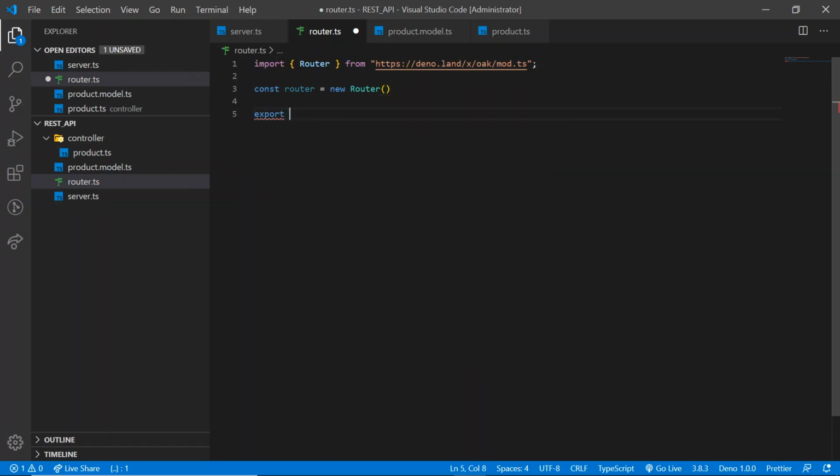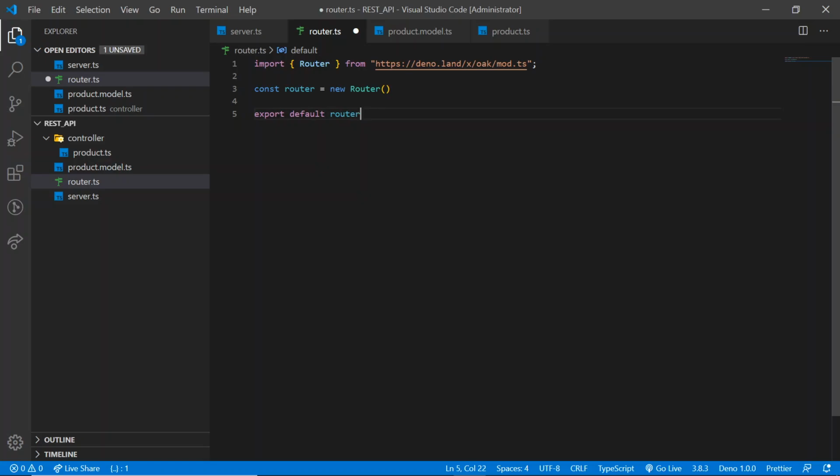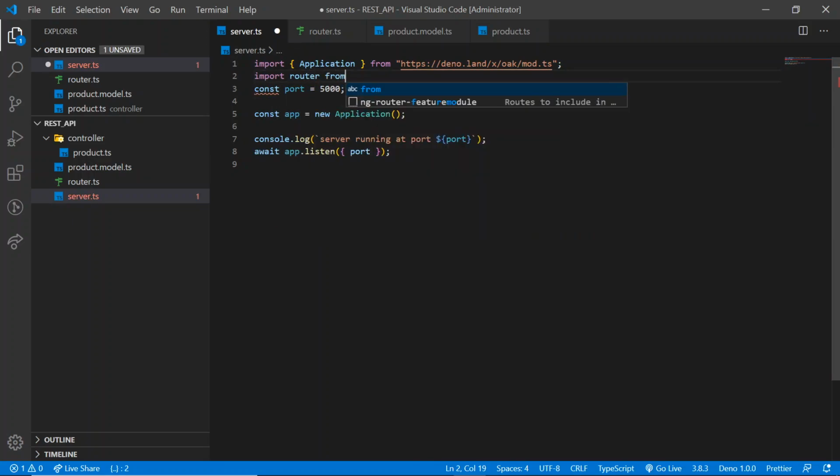And export it. As we are exporting it as a default, we don't need to use these braces while we are going to import it. So during import, you can simply mention router.